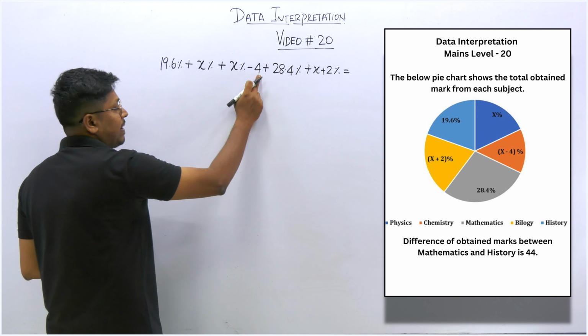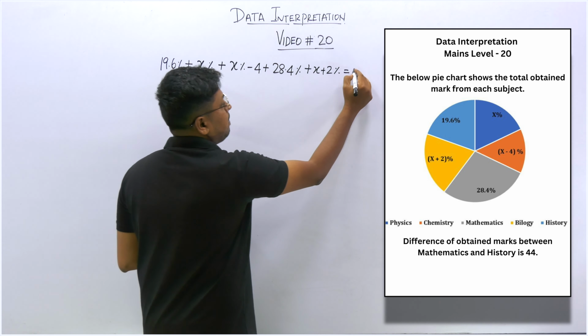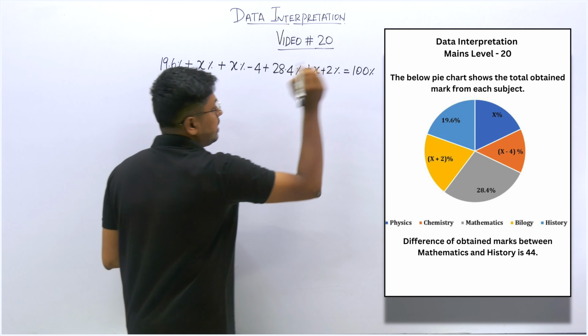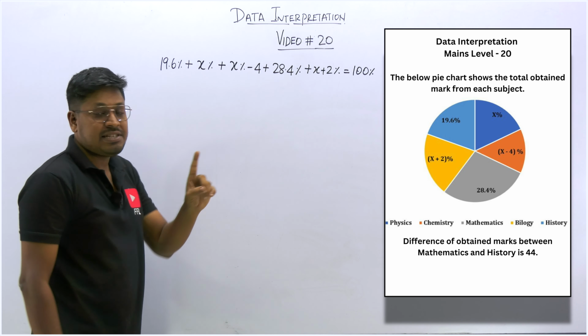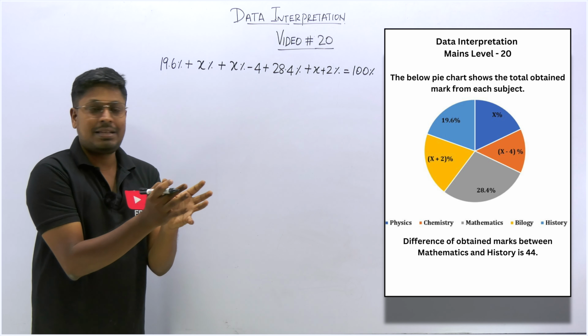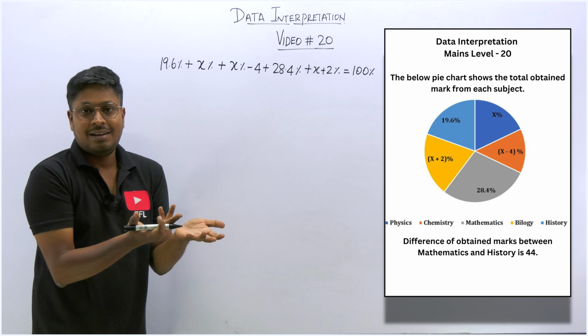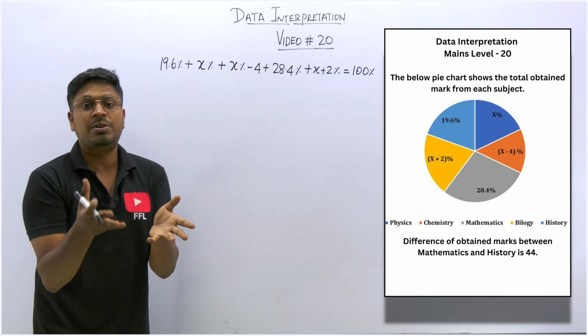So we have added all the percentage values inside the pie chart, and we know that when you add all the values in the pie chart, the sum will be equal to 100%. It's basic. So by solving it, we can initially find the value of x. Once you find the value of x, then we know all the pie chart values easily. Finding the score obtained in each subject is very simple, right?